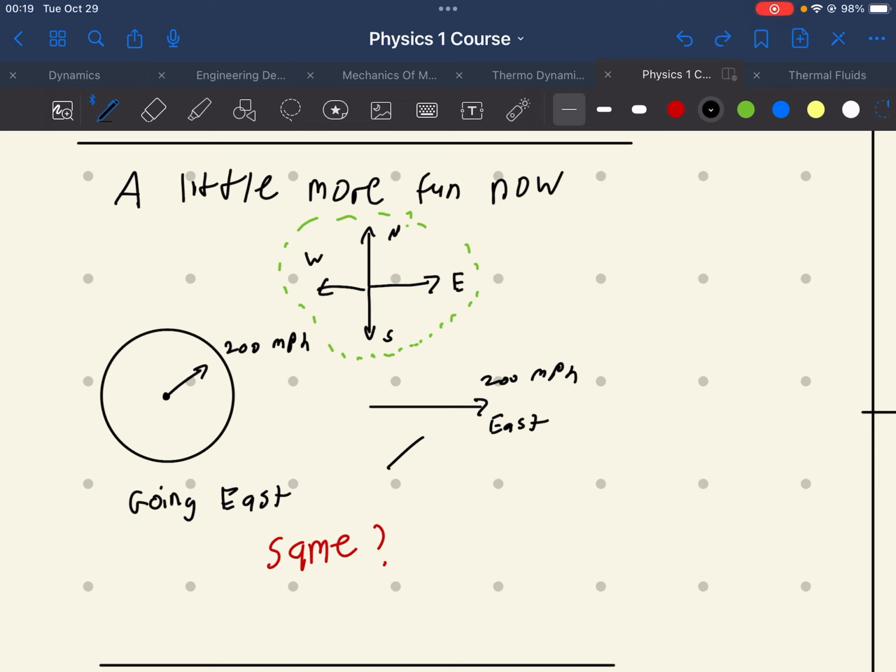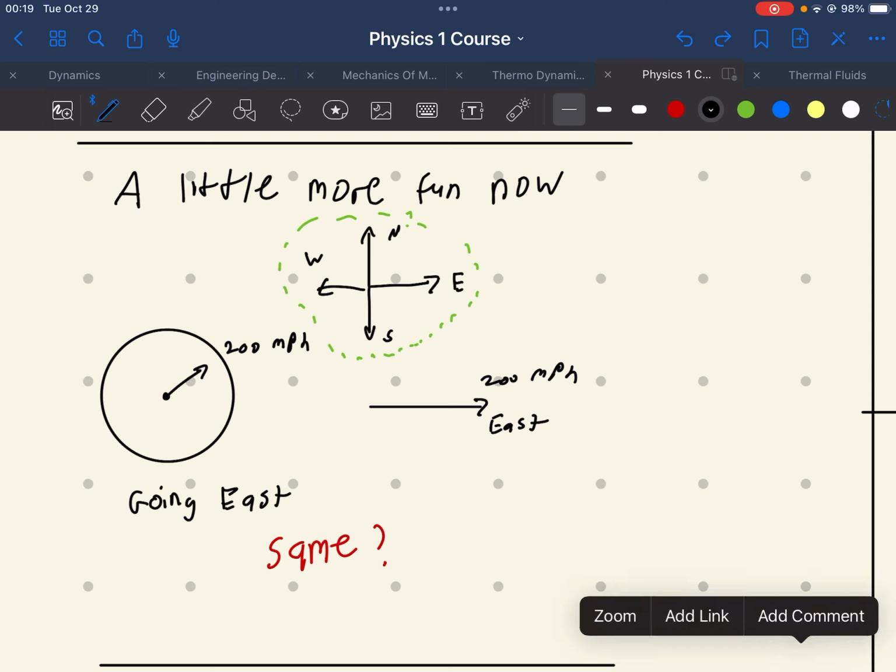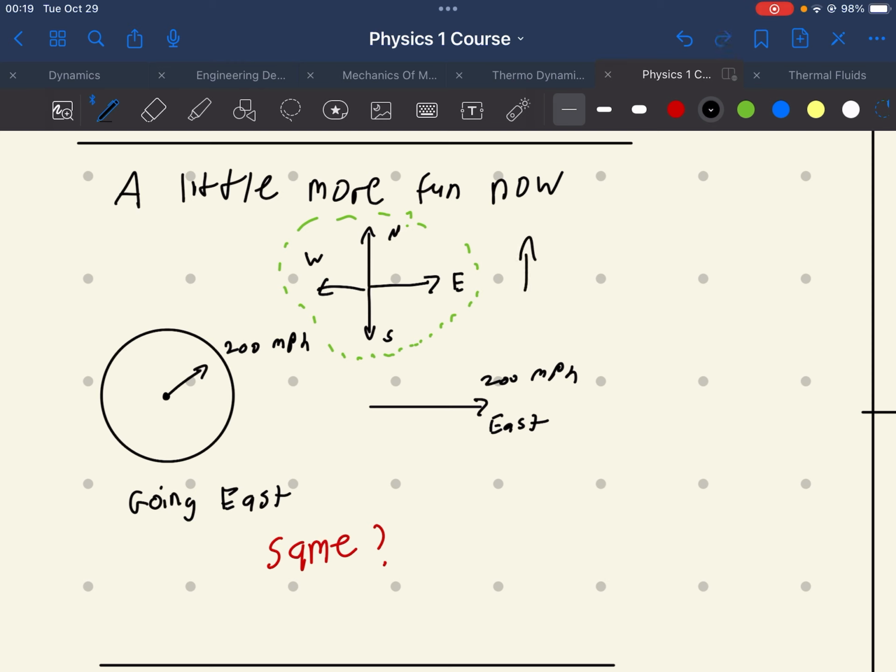You see that. The arrow goes to the right. This is how we describe a vector. We say we have some kind of arrow, and we show it going in some direction. So in this coordinate system, we show it going only to the east, only in one direction. It has no components, they're called, to the north, or to the south, or to the west. It is solely going in the east.